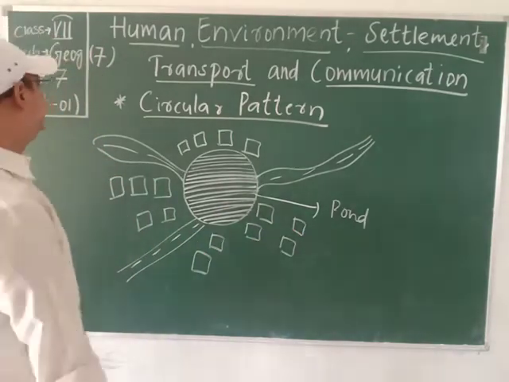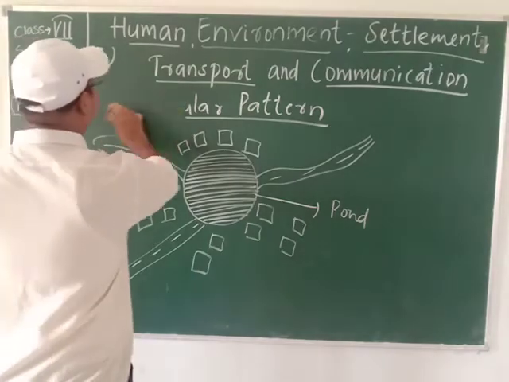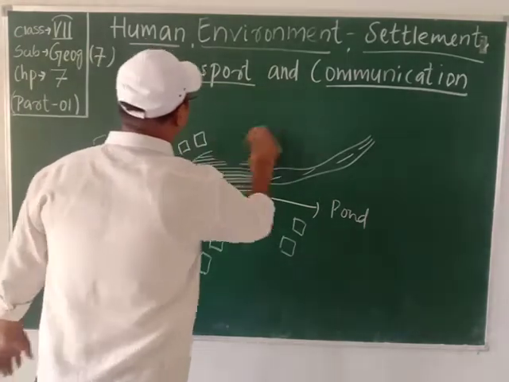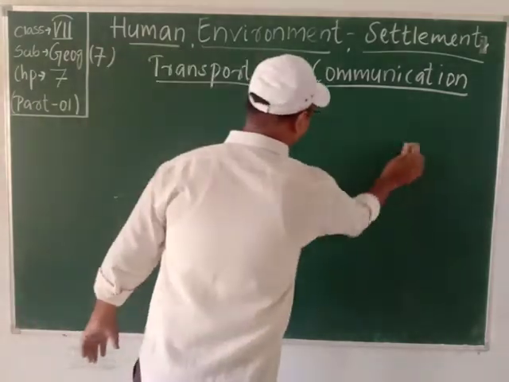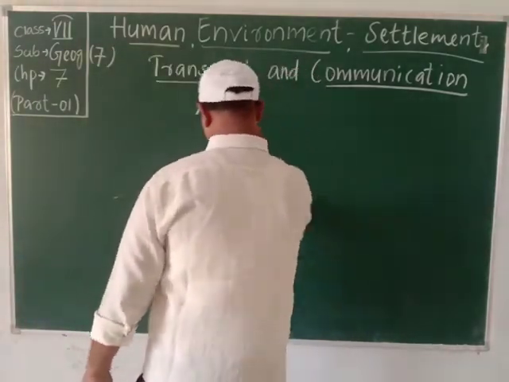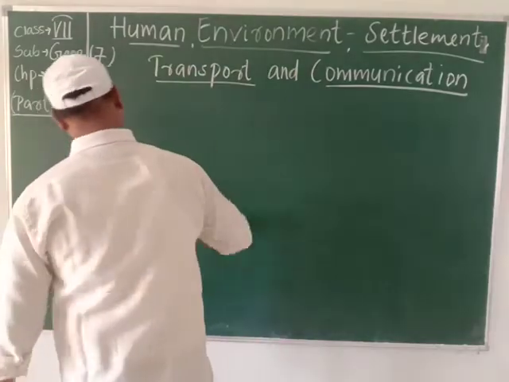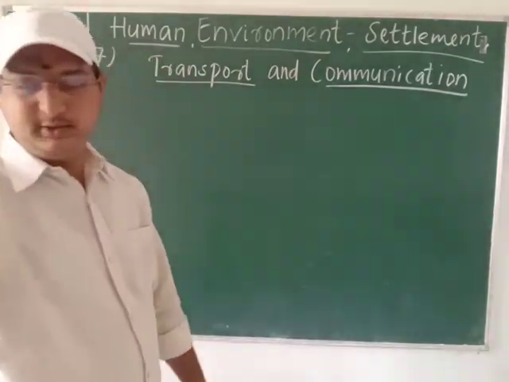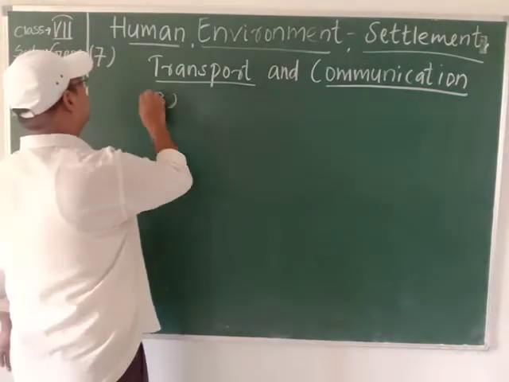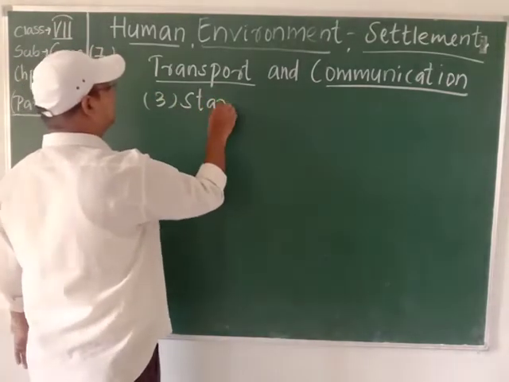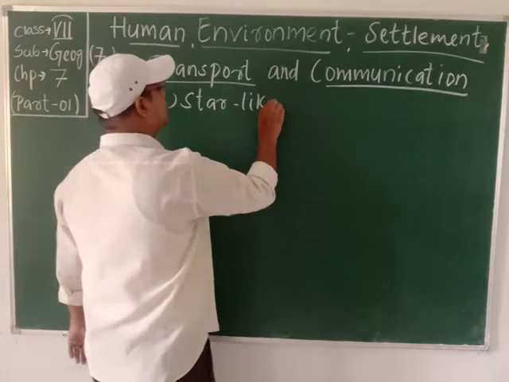Okay students, then we will move to the next pattern of settlement, the star-like pattern.